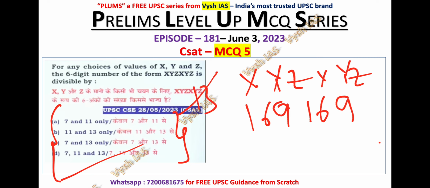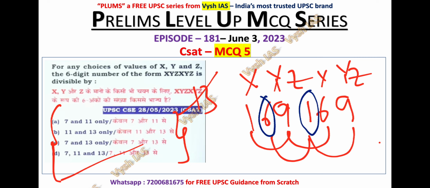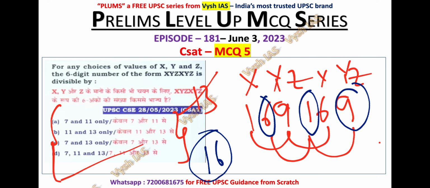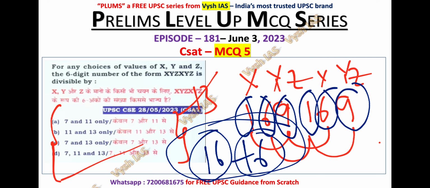And if you are checking the divisibility of 11, what is the divisibility rule of 11? You have to take the sum of the even places and the sum of the odd places, and the difference should be 0 or a multiple of 11. If you take the sum of the even places, 6 plus 1, 7, 7 plus 9 is 16. So the sum of the even places is 16. And the sum of the odd places, 1 plus 9 is 10, 10 plus 6 is 16. So the difference of 16 and 16 is 0. So it is also divisible by 11. So 11 and 13 we have got.